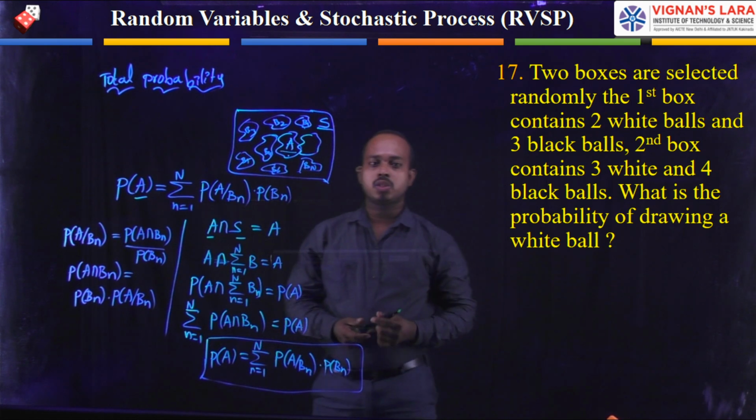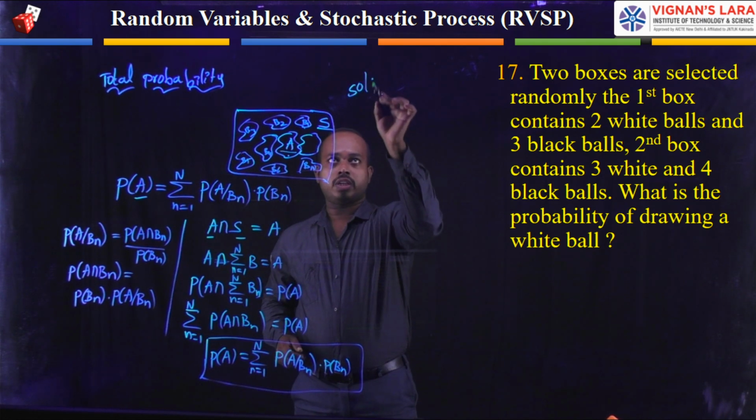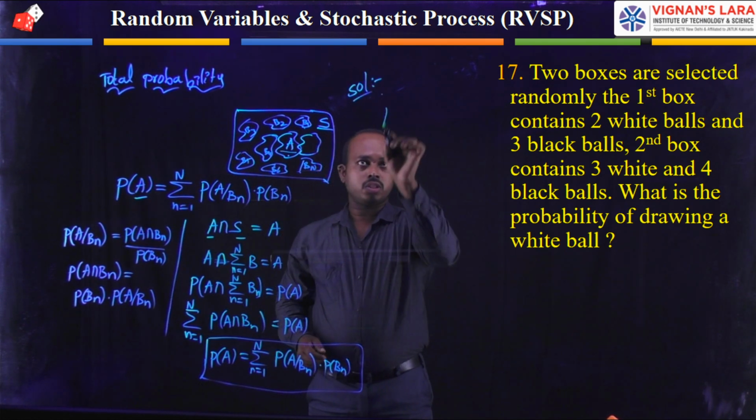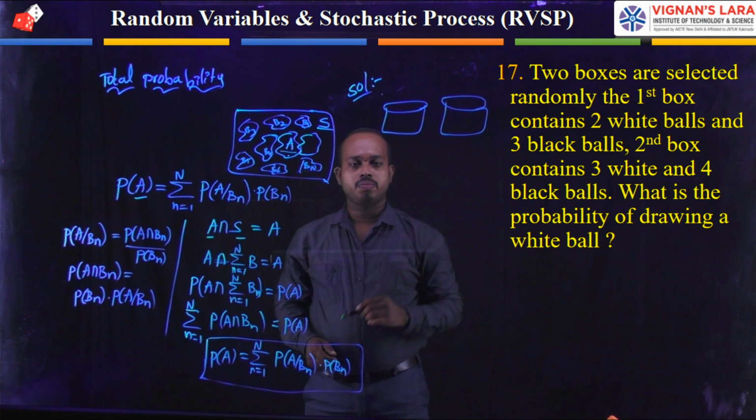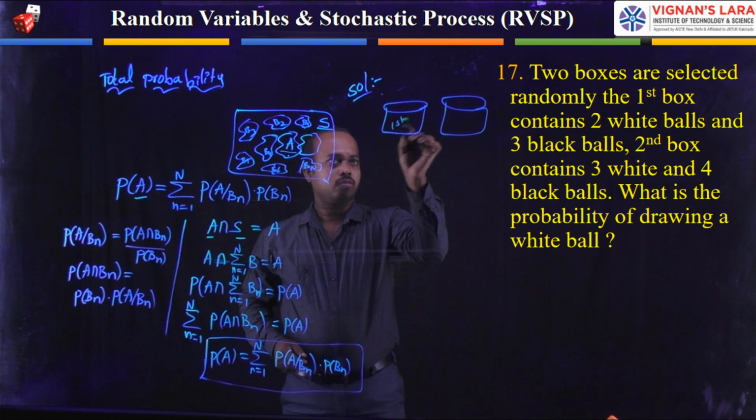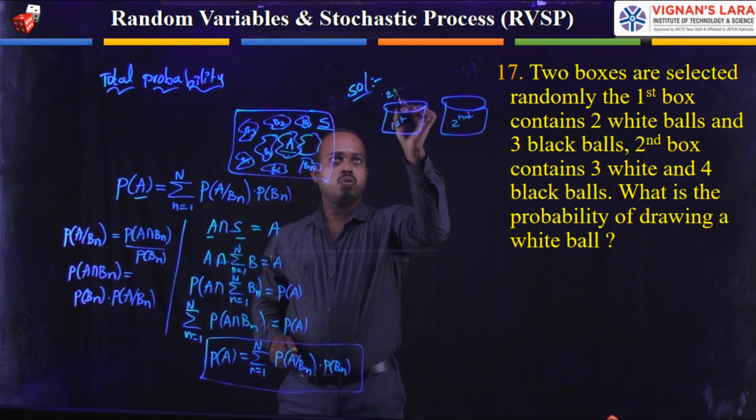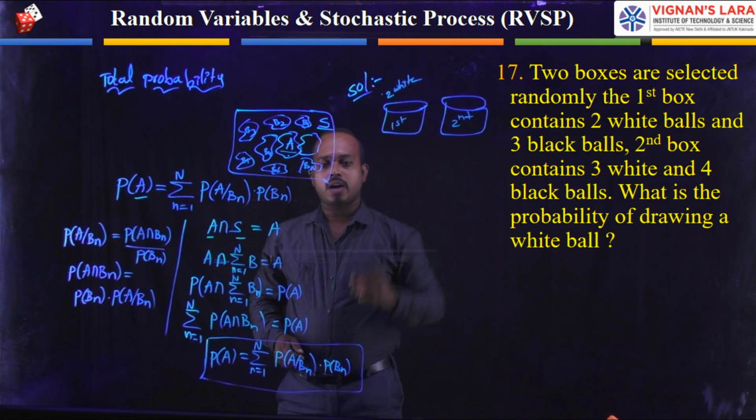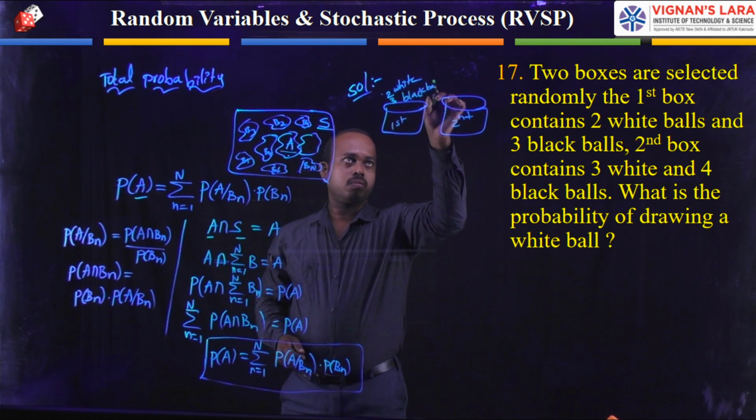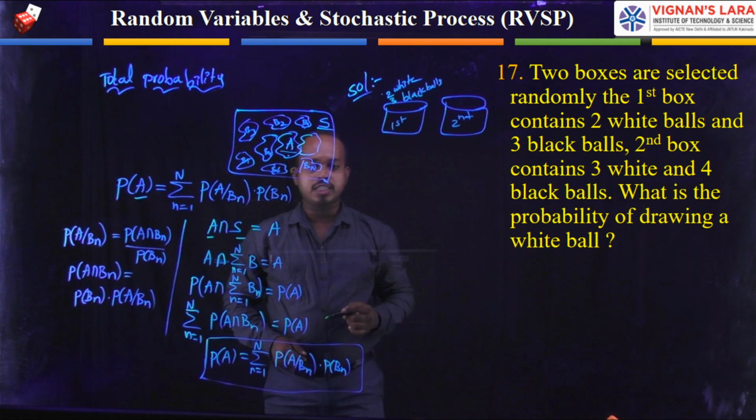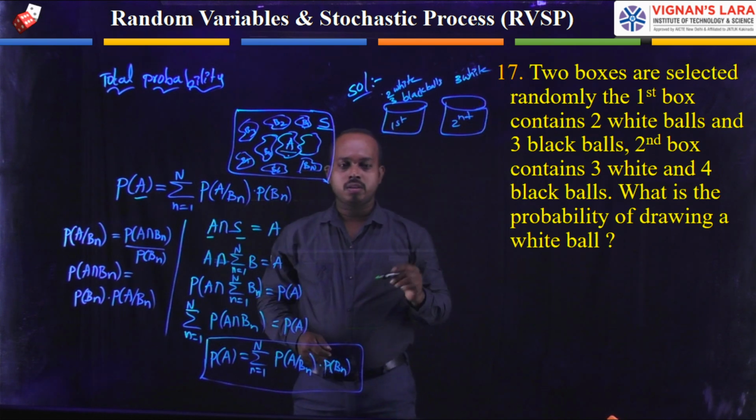Okay, coming to the solution of this problem, here he has given two boxes. First of all, you can write what is the given data. The given data is two boxes, first box and second box. In the first box, we have two white balls and three black balls. In the second box, it contains three white balls and four black balls.